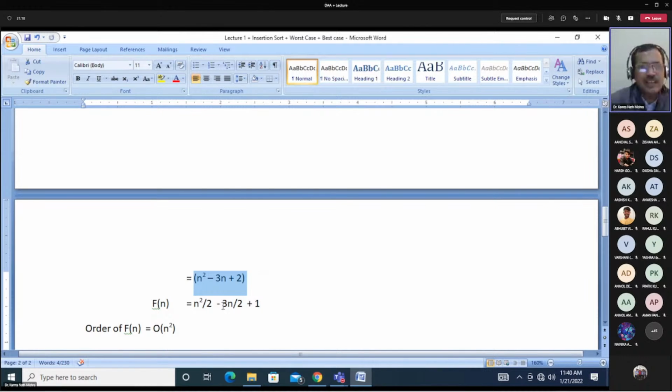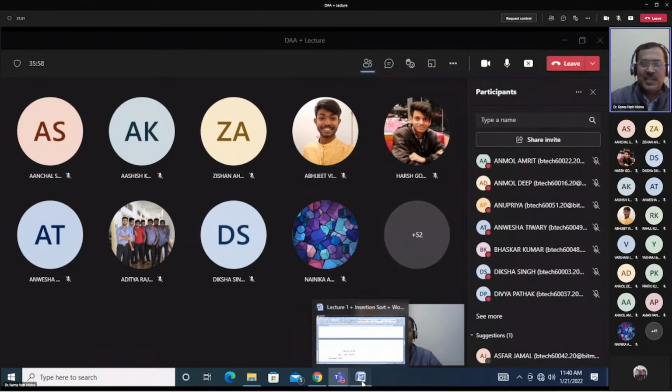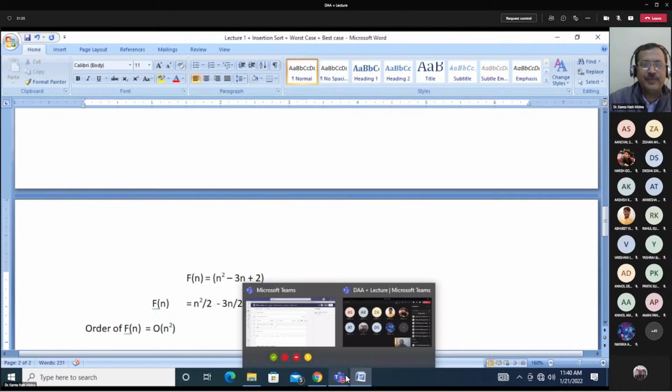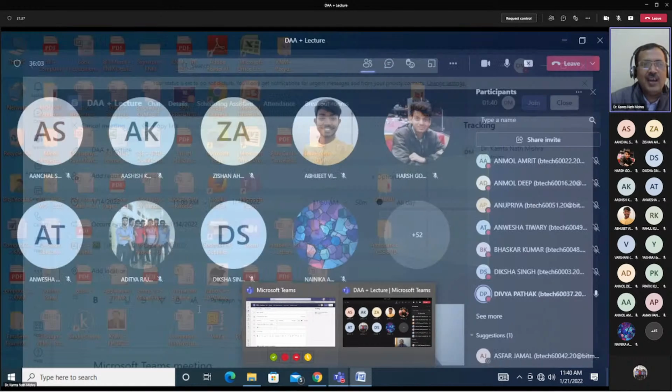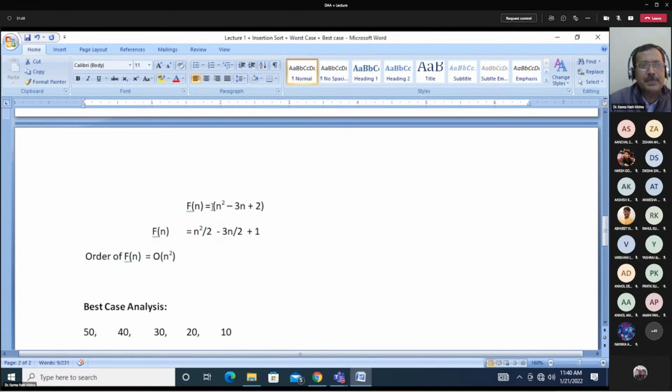This thing is clear? So if you represent it in the form of mathematical function, now let me ask, why are we representing it in the form of mathematical function? Can someone tell? Divya Pathak, why are we representing it in the form of mathematical function? Why are we representing this 0 plus 1 plus 2 plus 3 plus 4, the number of comparisons, in the form of mathematical function?